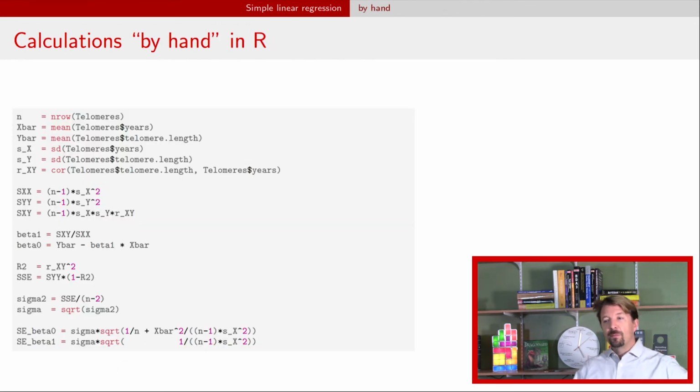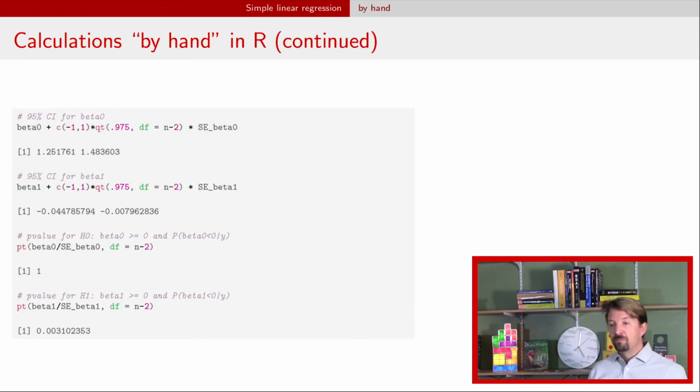Okay, so I'm going to want to show you now how to do the calculations, but I'm not going to really spend time on it. So I'm going to put this here. You can stop the video and take a look at it. You can go and find the R code that's on my website and just copy paste it so you can do it. But basically, this is just showing you that if you run through the calculations that I showed you on the past couple of slides to get all the relevant quantities that you need, you can take those relevant quantities and you can construct confidence intervals or credible intervals. You can construct posterior probabilities. You can do all those calculations by hand in R if needed.